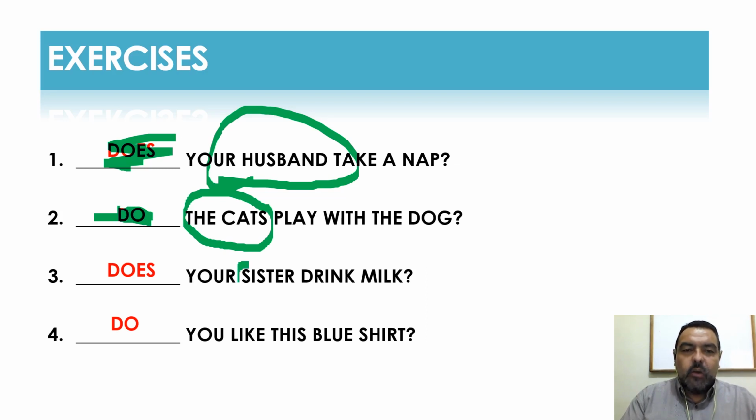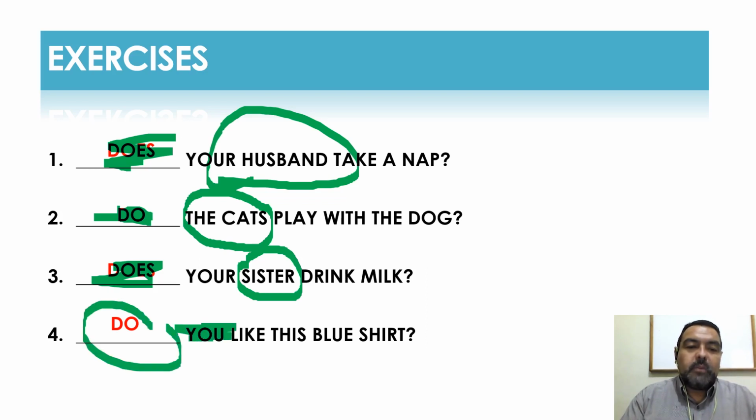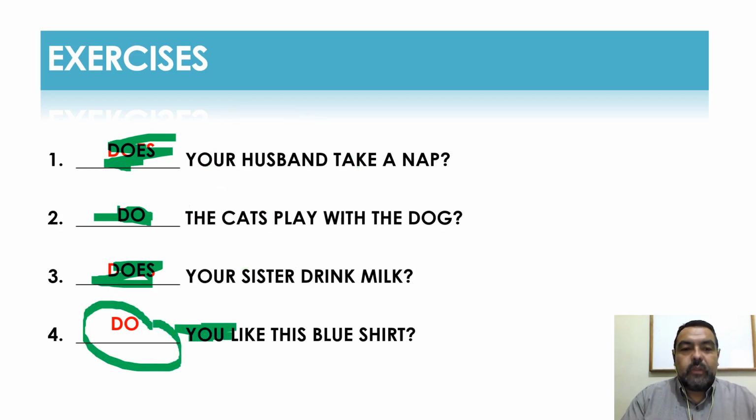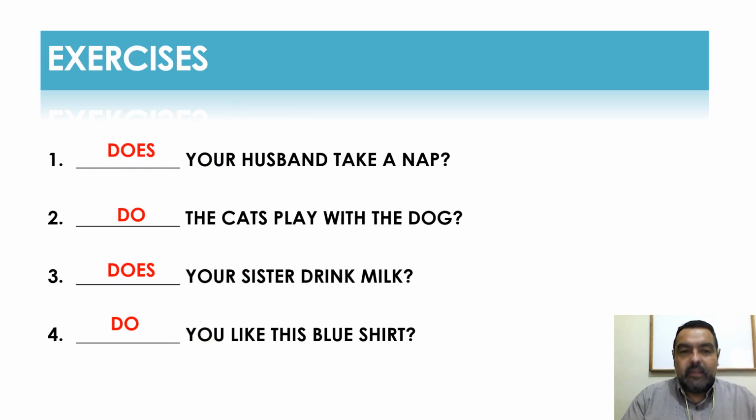Your sister, once again, the subject is she. So I have to begin the question with does. Does your sister drink milk? And the last one, you like this blue sweater? Was the question. Whenever I'm talking about you, you know you have to begin with do. Understand? Easy, right? Now, this is it with the yes/no questions. Now, let's go with the information questions that are no more difficult than this. Believe me.